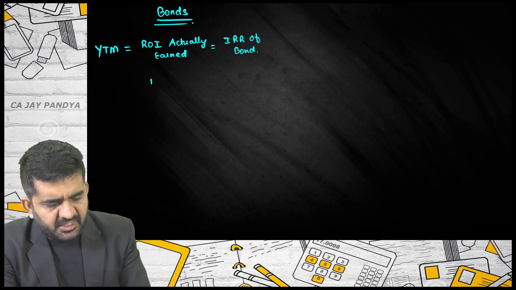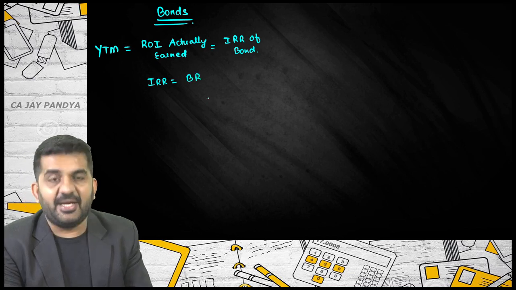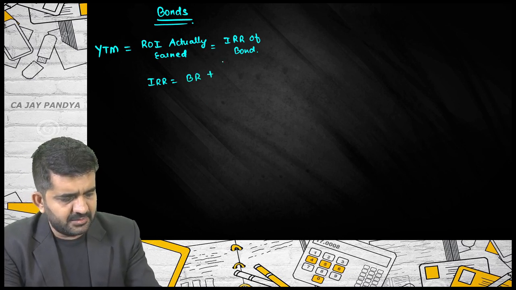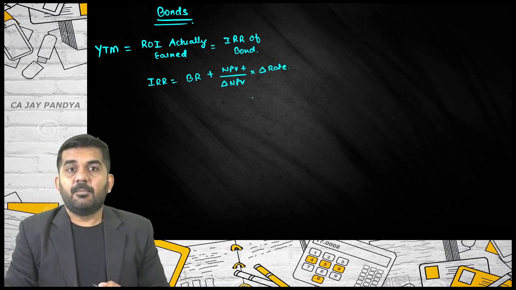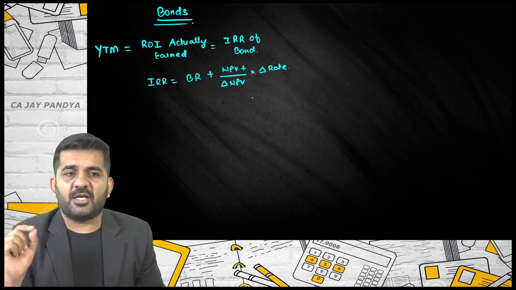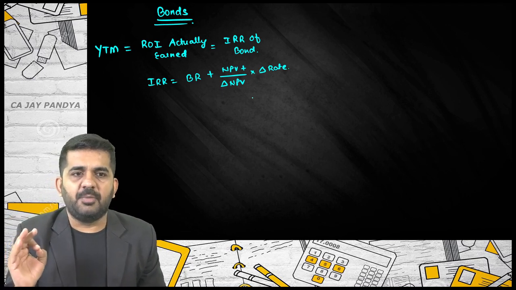We will be using the interpolation technique to find out IRR, which is base rate plus NPV, which was positive, divided by difference in NPV multiplied by difference in rate. Is it all right? But you need two rates. One NPV should be positive, one NPV should be negative.